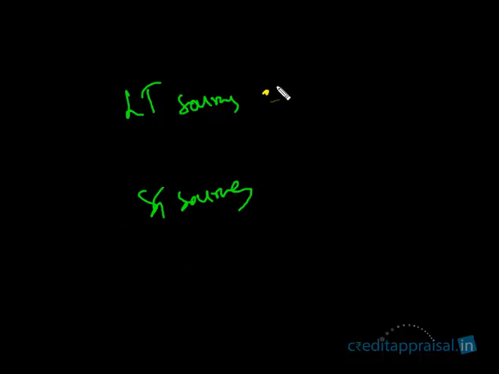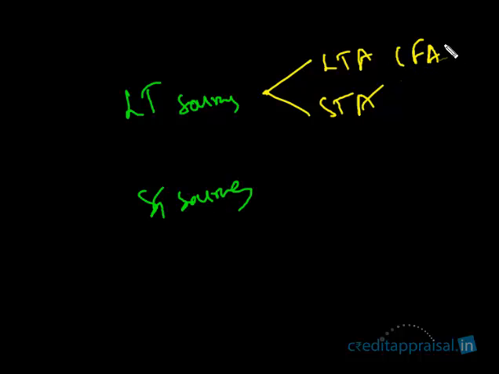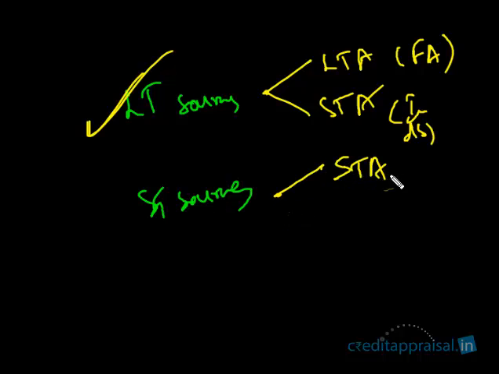Your long-term sources can go anywhere. No restriction. You can finance the long-term assets, like land, building, fixed assets, or the short-term assets like current assets, your inventory and debtors. Absolutely no restriction. Totally allowed. But your short-term sources should only go to short-term assets. This is not allowed for long-term assets. Your short-term sources should never go to long-term assets.